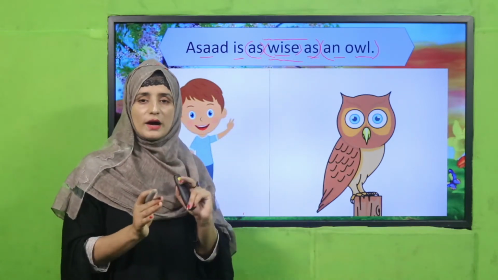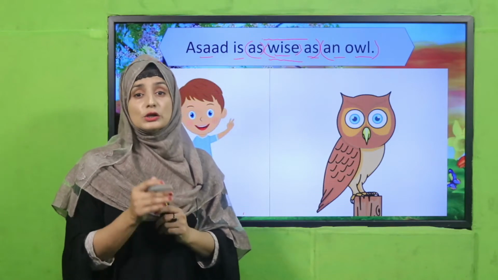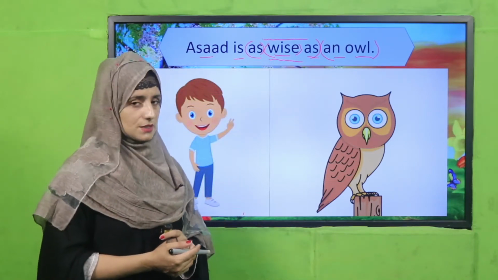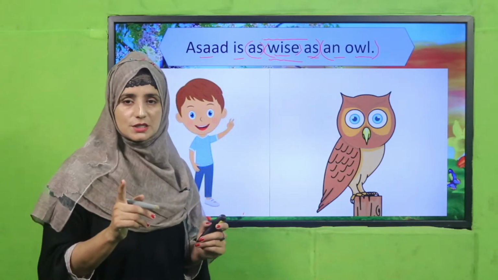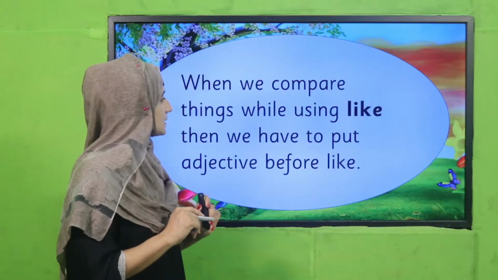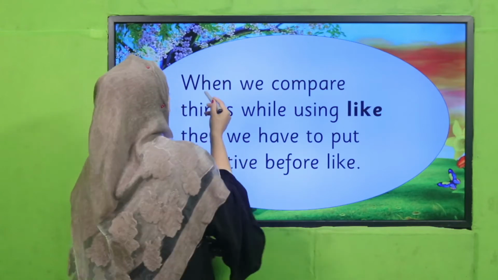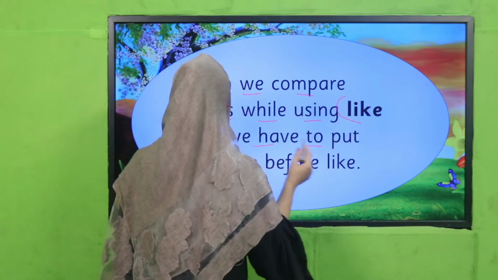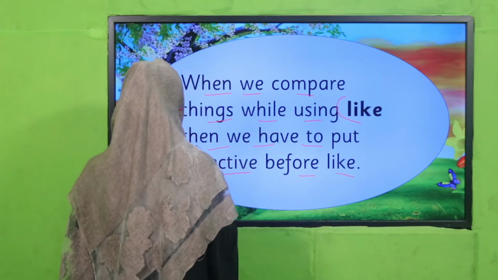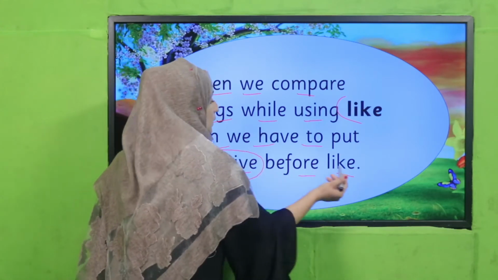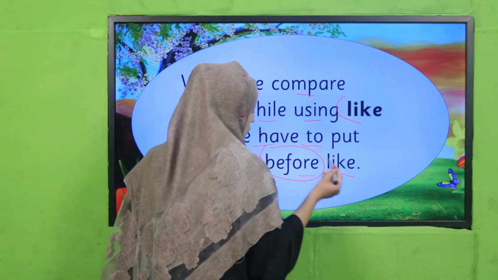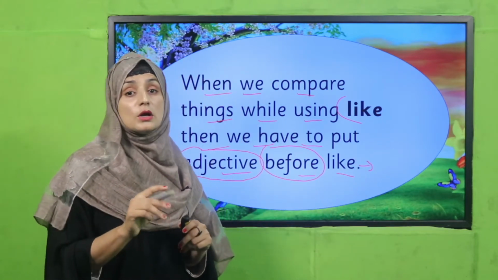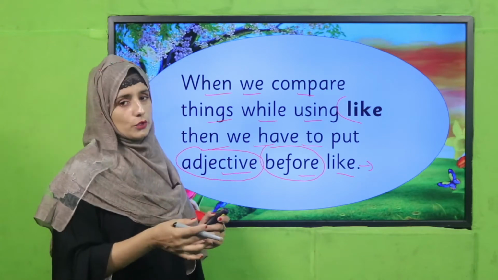Have you got that? While comparing things using "as", this is the rule that we have to follow in our speech. Next, when we compare things while using "like", then we have to put the adjective before "like", my dear students. After "like", we keep the noun with that thing that we are going to compare.